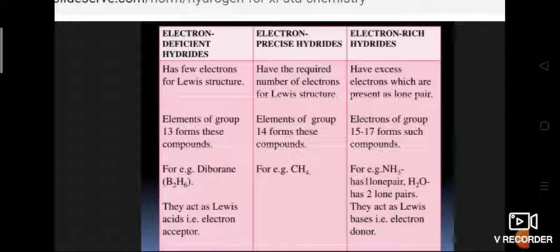Unlike other members in their family, NH3, H2O and HF exist in liquid state at room temperature due to strong intermolecular hydrogen bonding. The difference between electron deficient hydrides, electron precise hydrides and electron rich hydrides.